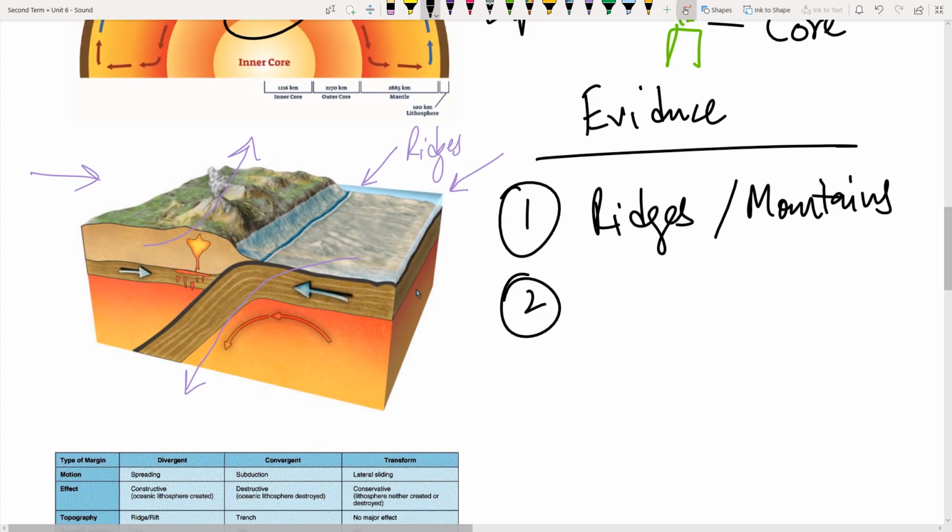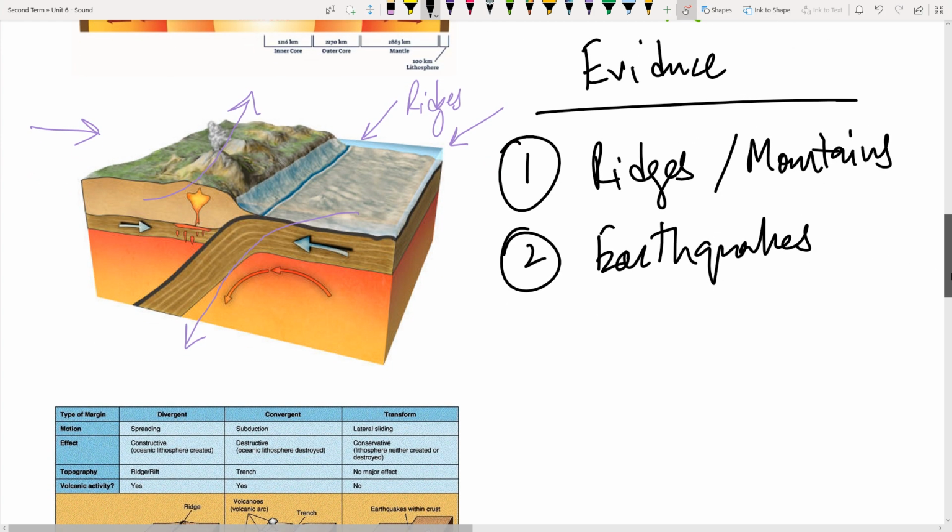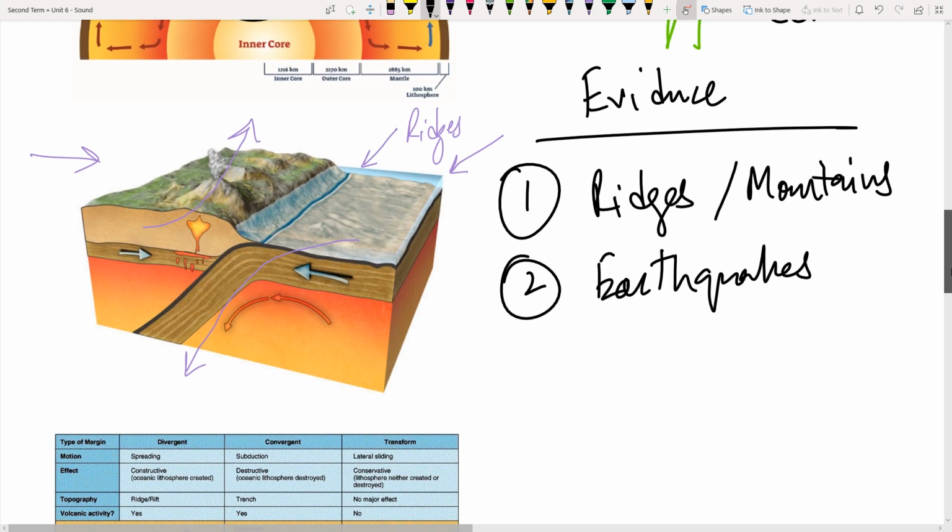The tectonic activity is there. Secondly, earthquakes, right? There is no other possibility for the earthquakes to be there if these tectonic plates did not move, right? And these are the two evidences that we use.